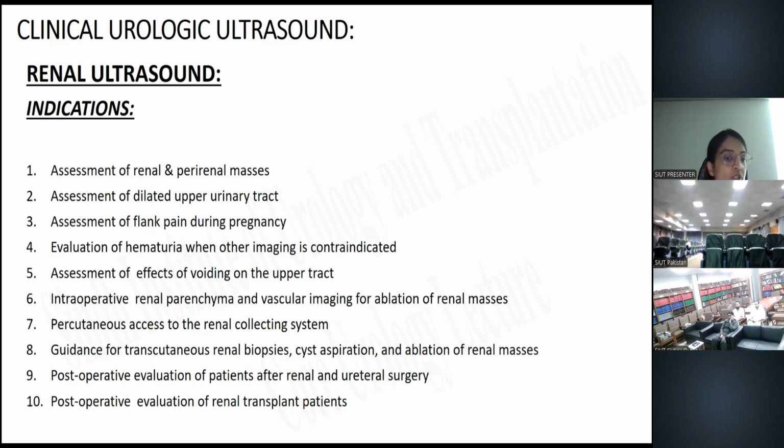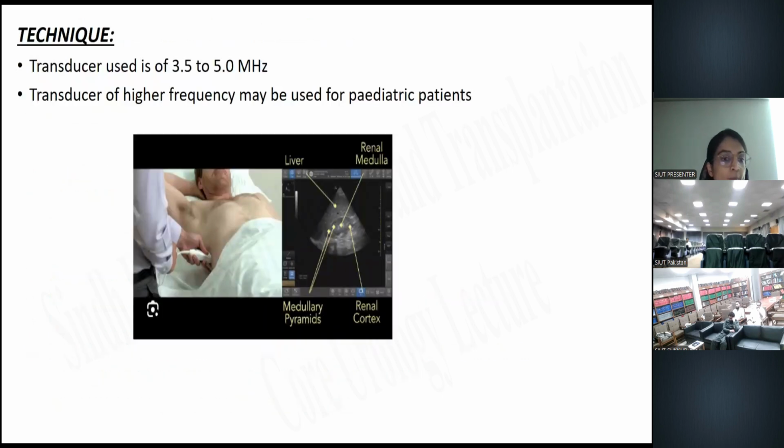The indications of the renal ultrasound are, as we all know very well, the assessment of renal and perirenal masses, the assessment of the dilated upper urinary tract, flank pain during pregnancy, hematuria evaluation, assessment of the effects of volume on the upper tract, percutaneous access to the renal collecting system, guidance of biopsies, post-operative evaluation of patients with renal and ureteral surgery, and post-operative evaluation of renal transplant patients.